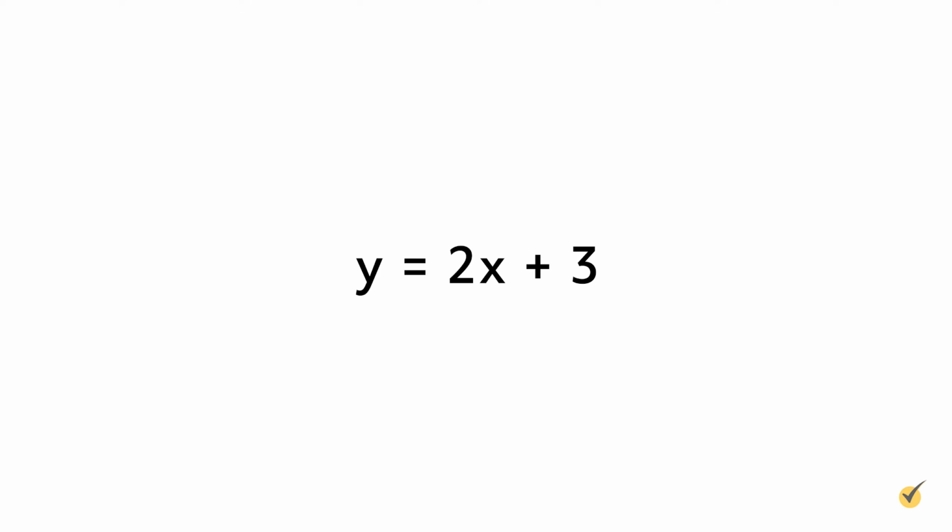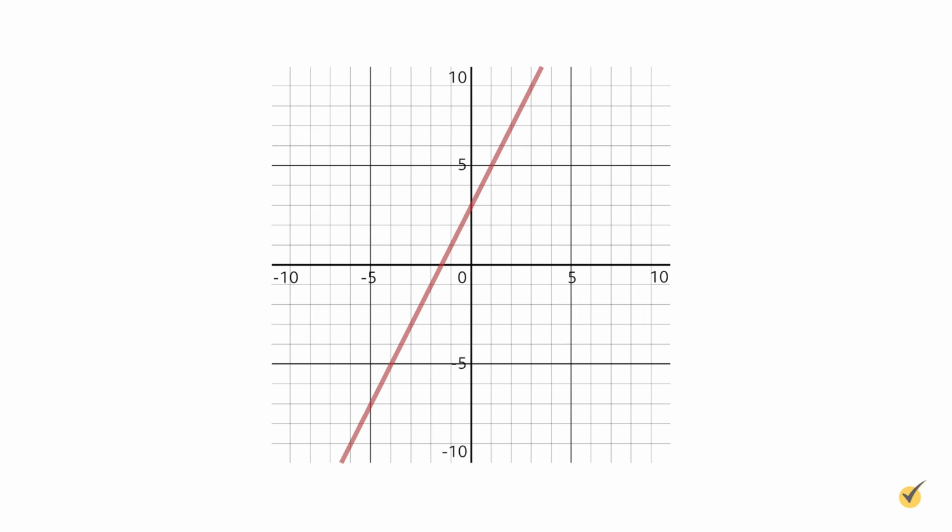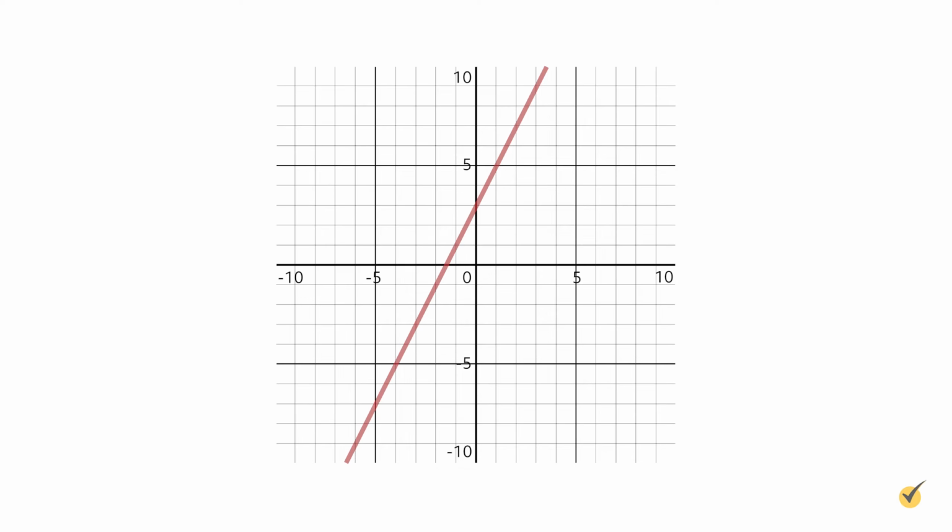These ordered pairs can be graphed on a coordinate plane to show the relationship visually. The relation y equals 2x plus 3 is graphed here. The domain values are found on the x-axis, and the graph takes the shape according to the range values on the y-axis. Another convenient visual representation of a relationship is called a mapping, which shows a direct correspondence between the domain and range elements. Here are two examples.